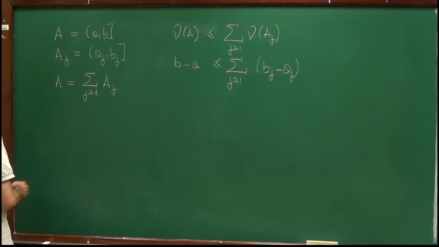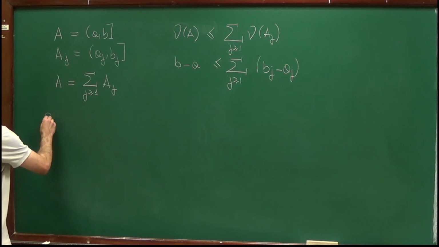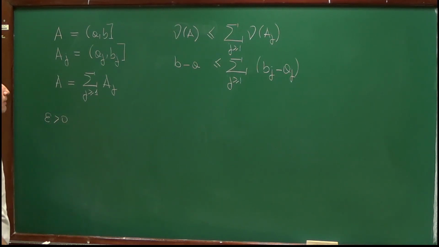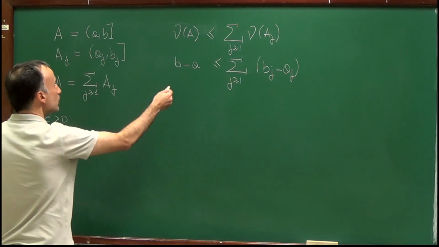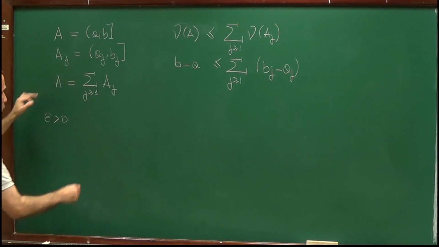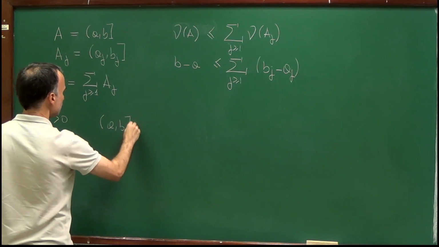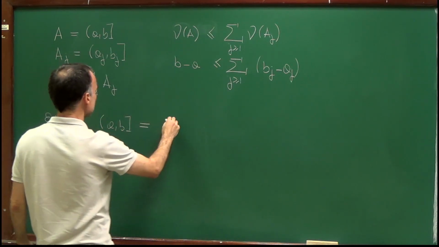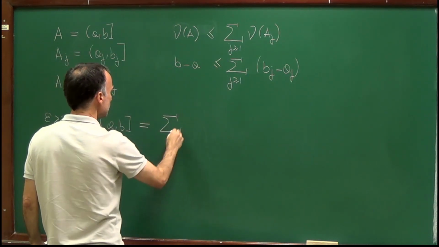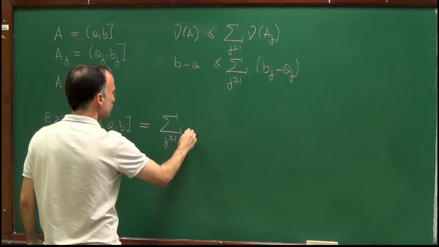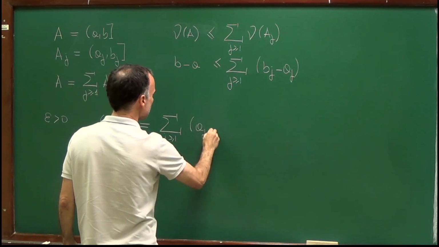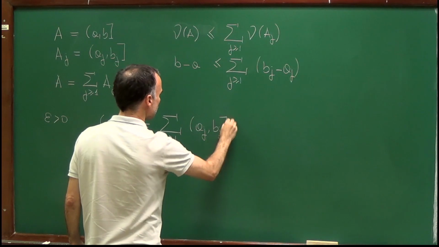So let's fix an epsilon positive, and what we know is that A, which is the interval (a, b], is equal to the union of the intervals (a_j, b_j]. Right?